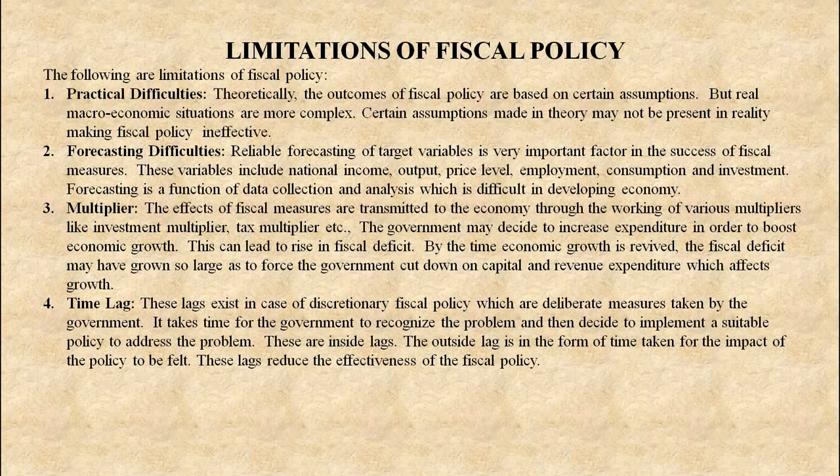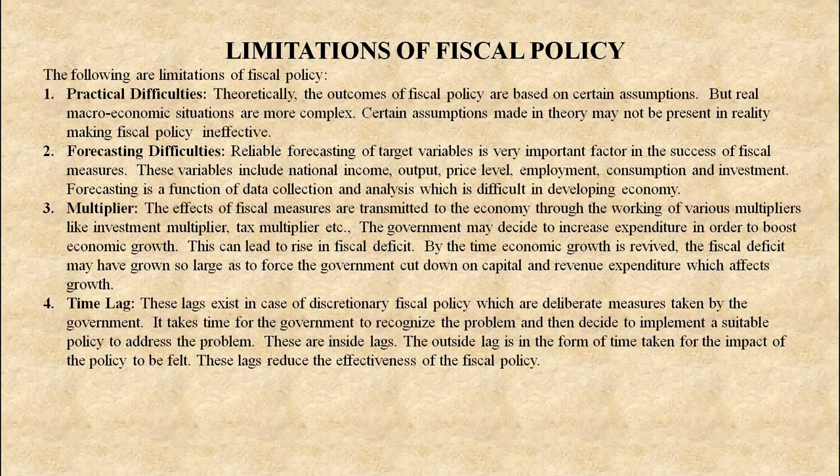Second, forecasting difficulties. Reliable forecasting of target variables is a very important factor in the success of fiscal measures. These variables include national income, output, price level, employment, consumption and investment. Forecasting is a function of data collection and analysis, which is difficult in developing countries.